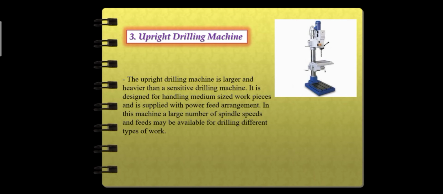Upright drilling machine. The upright drilling machine is larger and heavier than a sensitive drilling machine. It is designed for handling medium-sized workpieces and is supplied with a power-fed arrangement. In this machine, a large number of spindle speeds and feeds may be available for drilling different types of work.